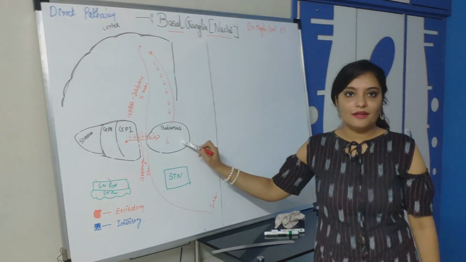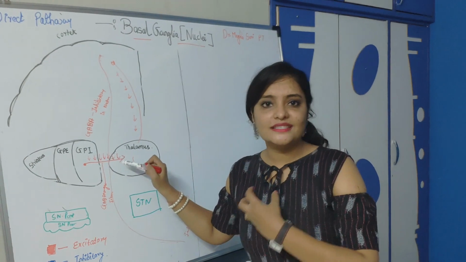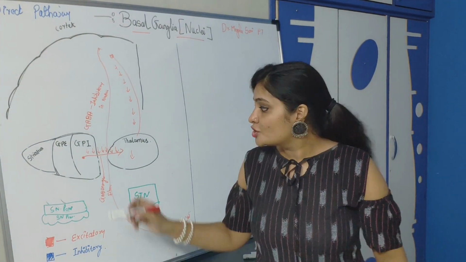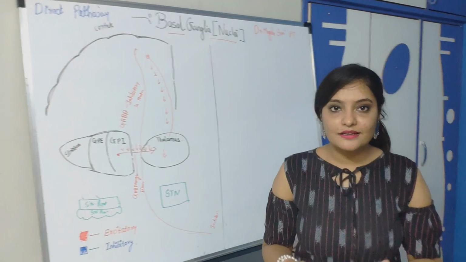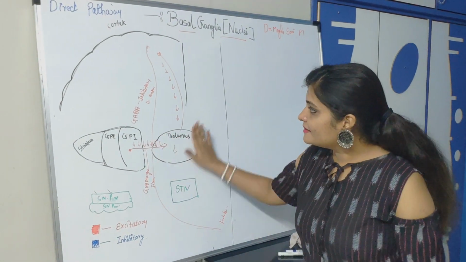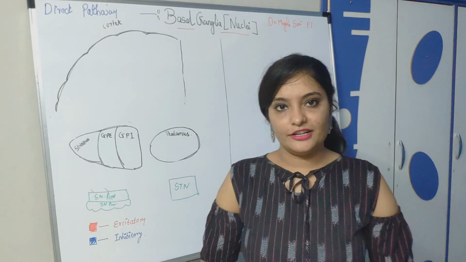So that car is the thalamus. Fine. We want to control this car, or this thalamus, at the time of rest. So at that time, this globus pallidus internal works as a brake. Fine. So this is the mechanism at rest. Now we'll see the direct pathway.